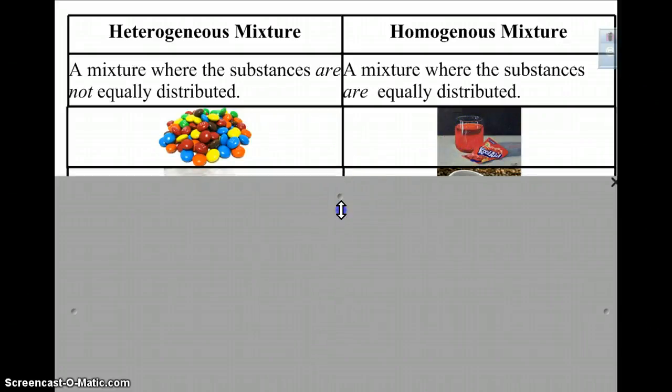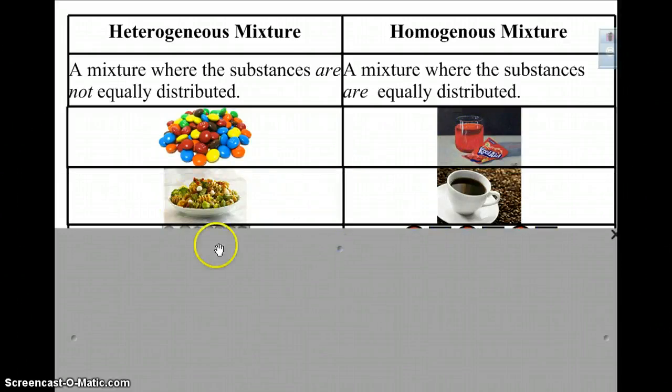Gotta love Kool-Aid. Here we have a pasta salad. You can see feta cheese, goat cheese. Isn't that a weird thing, goat cheese? That feta cheese is kind of spread around, but there's not too many parts of that cheese there. And so this is a heterogeneous mixture because it's not evenly distributed throughout the mixture.